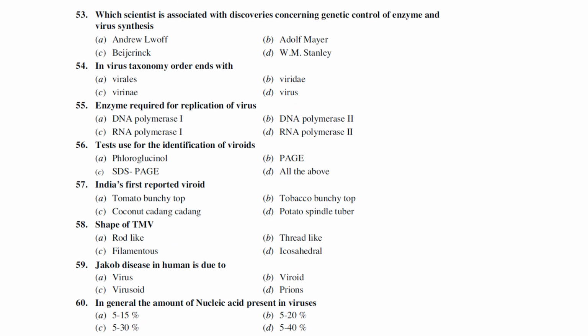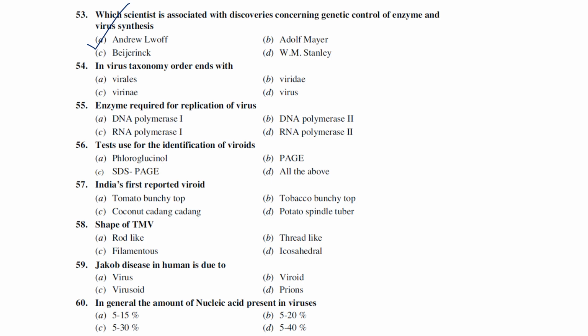Next one, which scientist is associated with the discoveries concerning the genetic control of enzymes and viral synthesis? It was Andre Lwoff. He was the first person who discovered the genetic control of enzymes and the synthesis of virus, how it actually happens. That was given by Andre Lwoff. He is also a Nobel laureate.